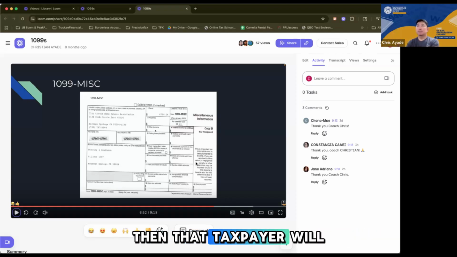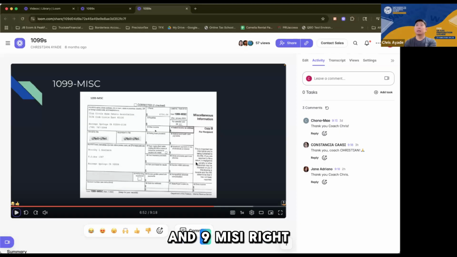Then that taxpayer will not get a 1099 MISC, right? Usually the taxpayer gets it if the property is managed by a property management company. And then there are also times when box 2 has an amount.